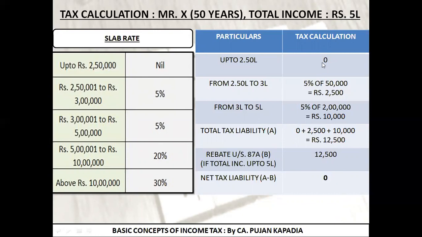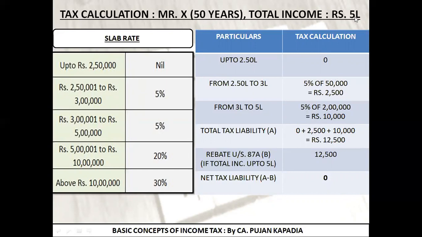What is the tax liability? 0. Then from 2,50,000 to 3 lakh, so I have written over here from 2.5 lakh to 3 lakh. Total how much is that? 50,000, right? He needs to pay 5% on this particular range. That is, he needs to pay 5% of this 50,000. The 5% of 50,000 is coming to 2,500. Next, from 3 lakh to 5 lakh, what is the liability again? 5%. Now 3 lakh to 5 lakh, how much will it be? 2 lakh rupees. So on 2 lakh again he is going to pay 5%. So it is coming to 10,000 rupees.